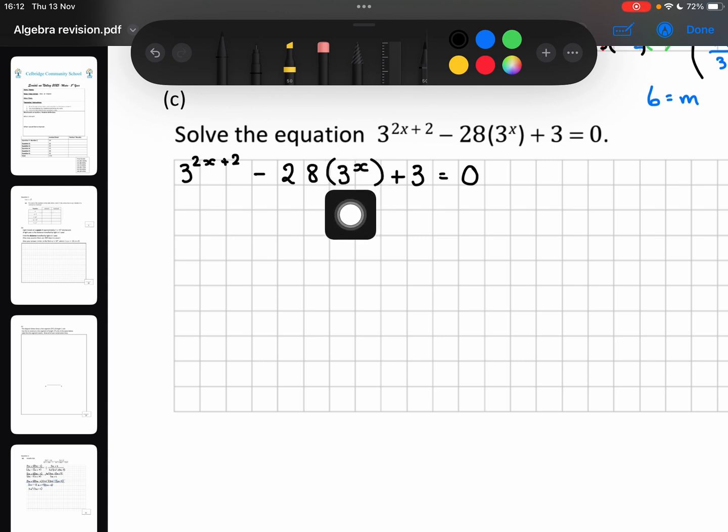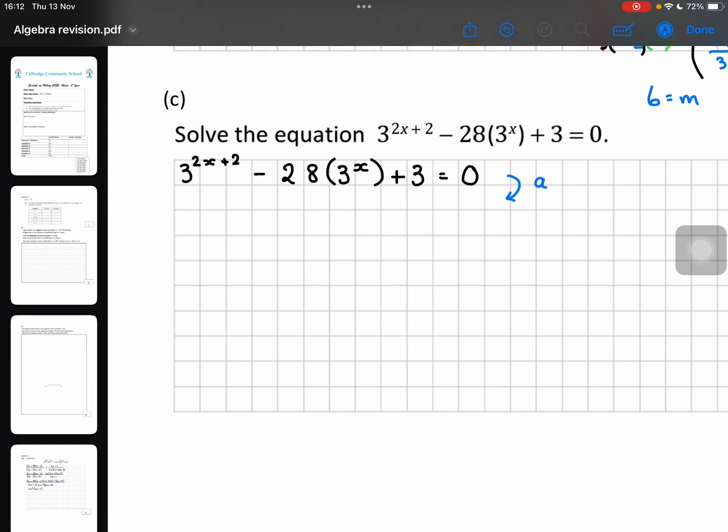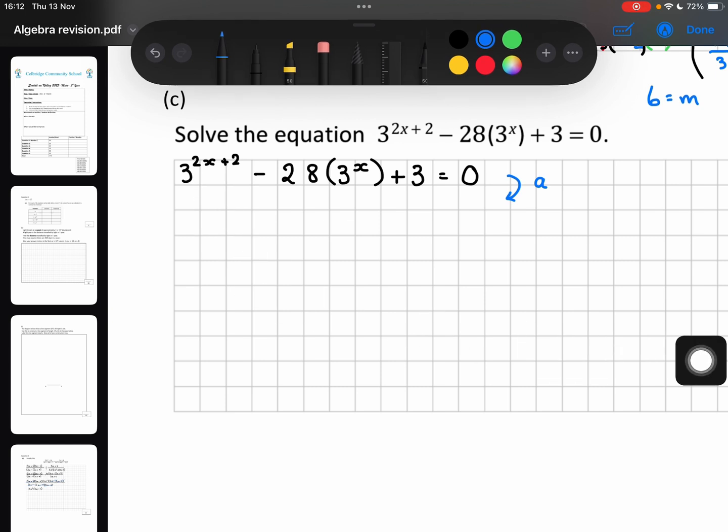We want to keep this small number inside as the base that has the power, or the indice, on it. All this stuff up here together is very complicated. So if I have no idea what to do here, the first thing I'm going to do is try and break that up. I'm going to try and use a rule where I can see powers adding together. So if powers were adding together, how could I actually break that up?